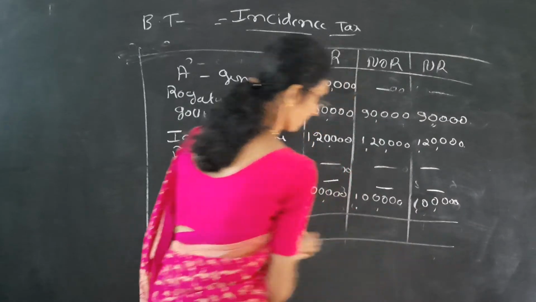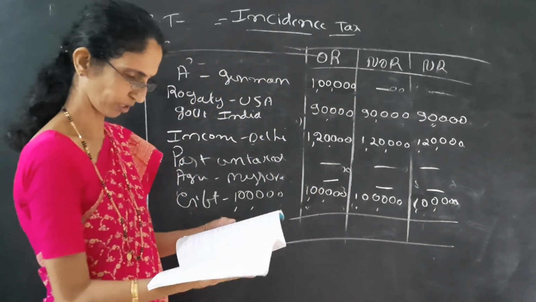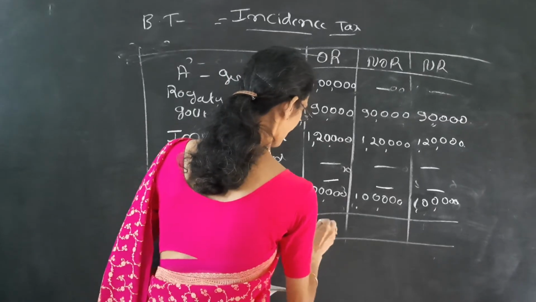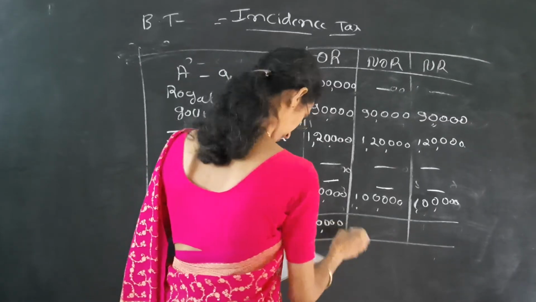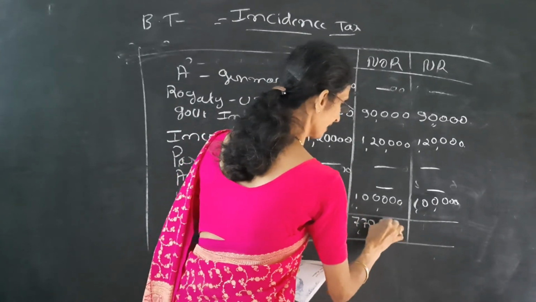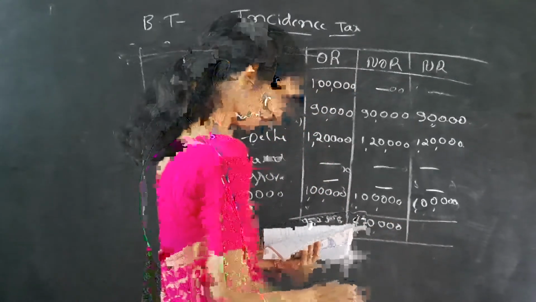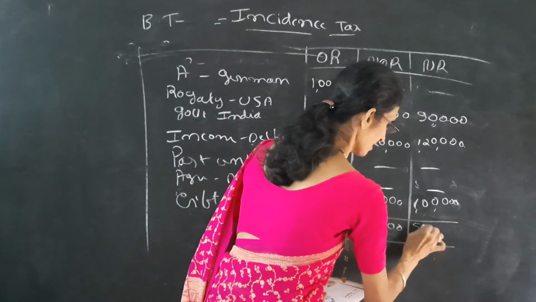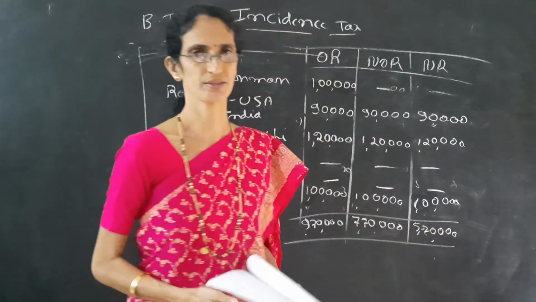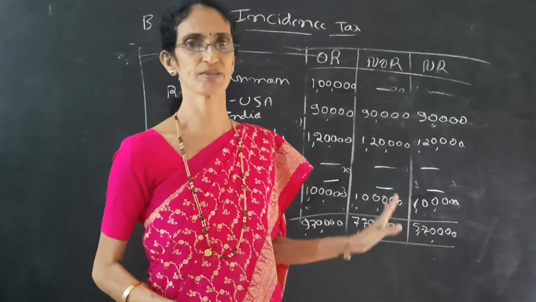Then we have to total the columns. First column total is 9,70,000. Second column is 7,70,000, and the last column is 5,70,000. It's over. This problem is over.